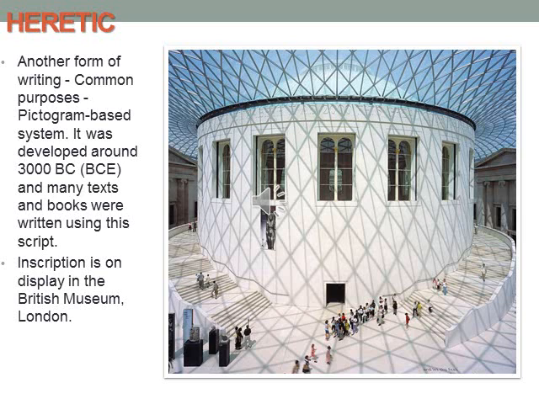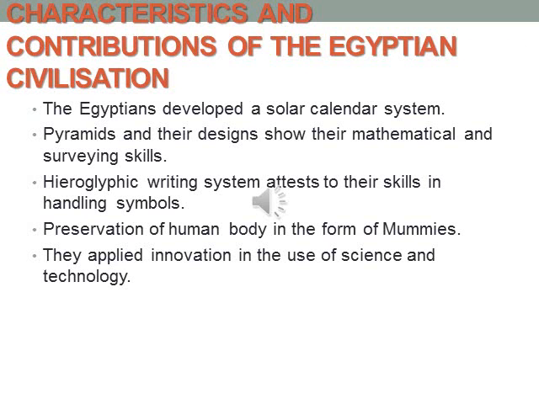Okay? So the Egyptian writing system was known as hieroglyphic, which was used in the inscriptions on seals and other objects, while the hieratic, another form of writing, was used for common purposes. This inscription is on display in the British Museum, London. Now, characteristics and contribution of Egyptian civilization.